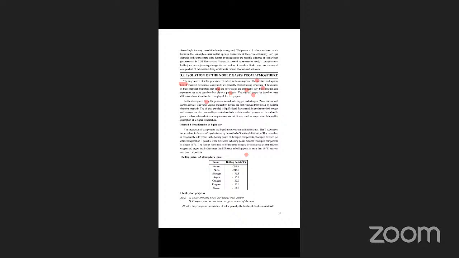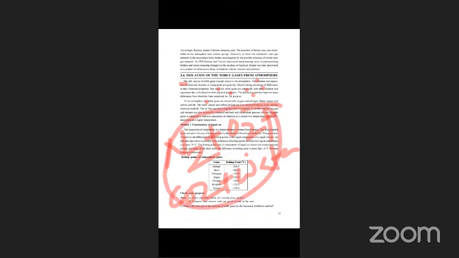You know that I already told about the atmosphere. So in atmospheric air, what are the gases available? 78% nitrogen, 21% oxygen, and water vapor also, moisture, water vapor, and carbon dioxide. Nitrogen is there, oxygen is there, CO2 is there, and water vapor is also available in atmospheric air. From all this mixture, we can isolate only noble gases. That's why these are removed. So how is it removed?